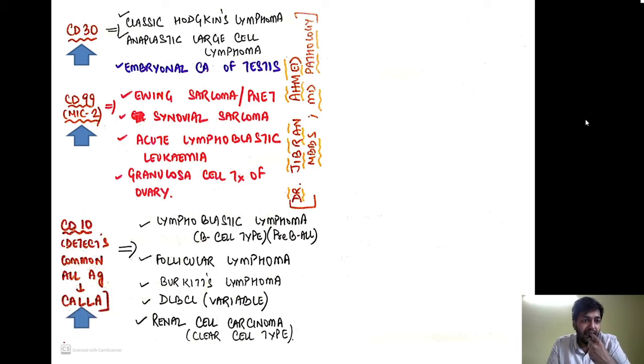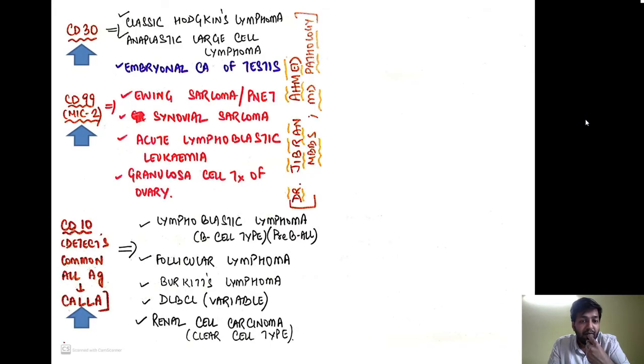Then we have CD10. CD10 is a basic antigen which detects the common ALL antigen. It is also called the common ALL antigen detector. Most importantly, it is positive in lymphoblastic lymphoma. But which type of lymphoblastic lymphoma? Precursor B type. So what is this precursor B type?